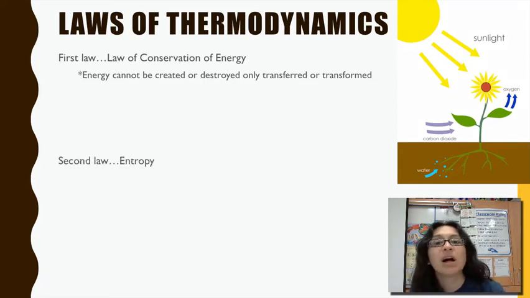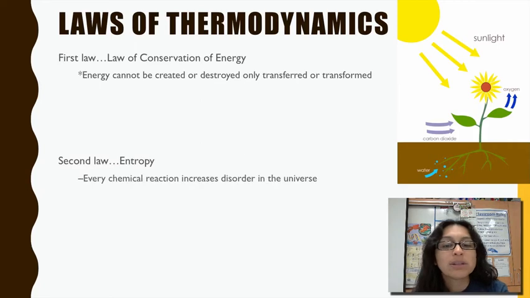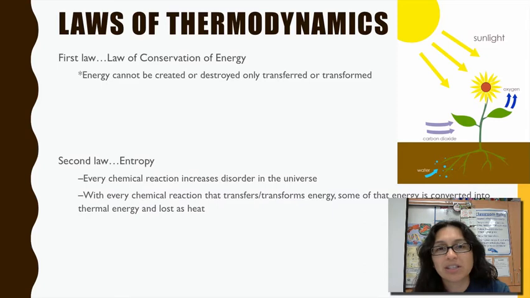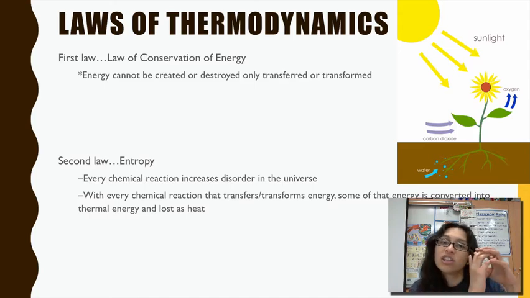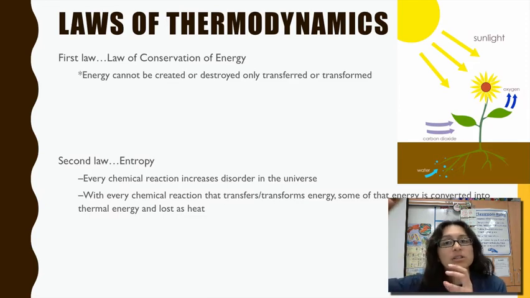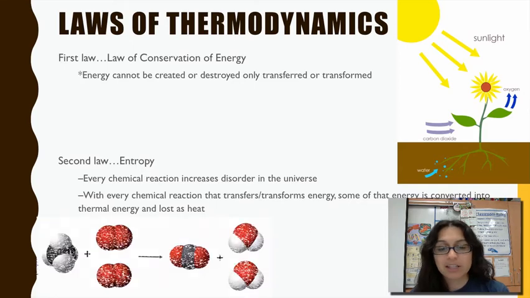And then there's the second law, which is entropy. Entropy has to do with disorder. For every chemical reaction that occurs, it increases disorder, and as a result of that, energy is lost. So for every chemical reaction that goes on, energy is not perfectly transferred. When we talk about transferring and transforming energy, all the energy you start with doesn't make it to the next step. Energy is lost every single time a chemical reaction occurs. Most of that energy is going to be in the form of heat.